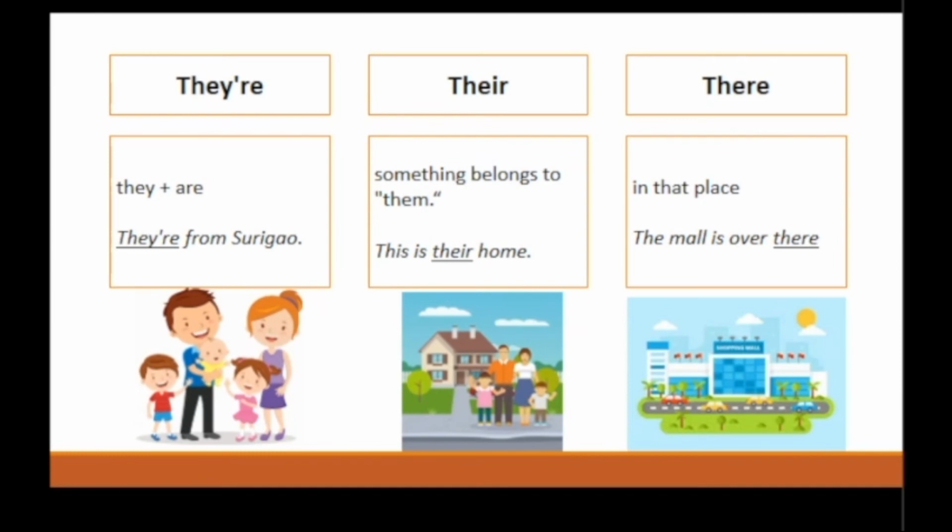We have here the words their, there, and they're. The first one, they're, is the contraction of they are or they were. Example in the sentence, they're from Surigao. Their is a possessive case of the pronoun they, meaning belonging to them, as in, this is their home. There is an adverb that means in or at that place. In this sense, there is essentially the opposite of here. For example, the mall is over there.